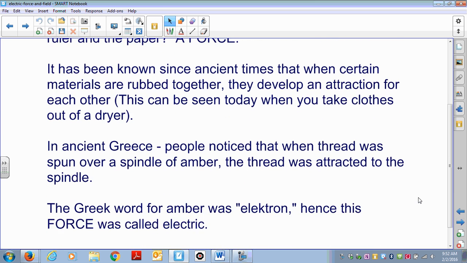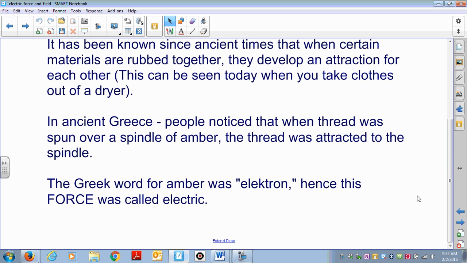In ancient Greece, people noticed that when thread was spun over a spindle of amber, the thread was attracted to the spindle. The Greek word for amber was electron, hence this force was called electric.